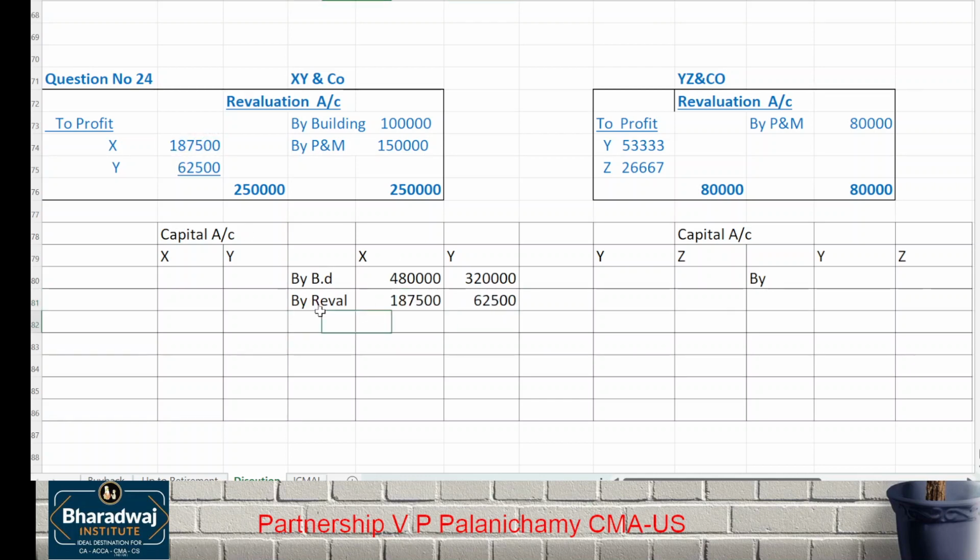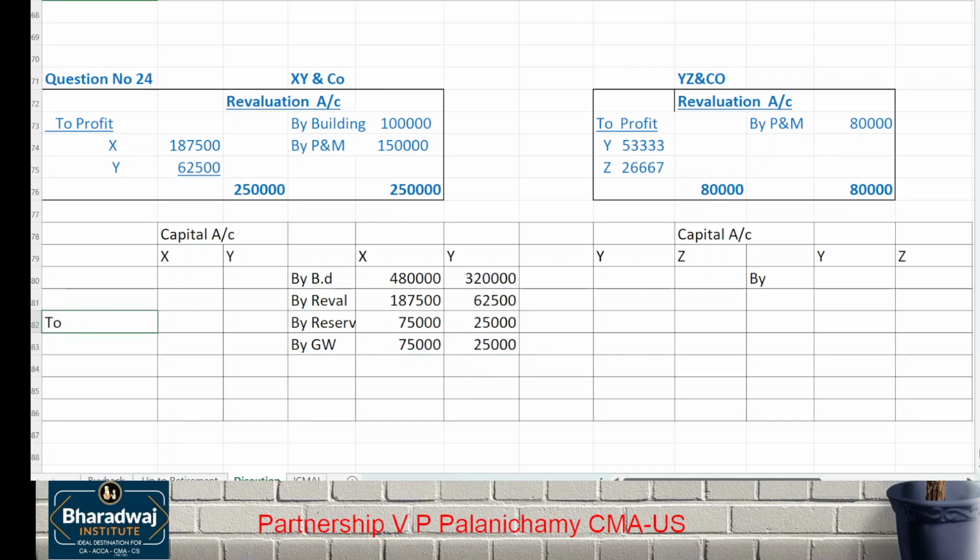Are there any old reserves? Reserves are transferred in the 3:1 ratio: 75,000 and 25,000. By goodwill, also transfer to the old partners in the old ratio. We'll write it off after the amalgamation of the firms. Let us transfer to the old partners in the old ratio as of now. How much will be the goodwill value? So it will be 75,000 and 25,000, for the first firm's share of goodwill.